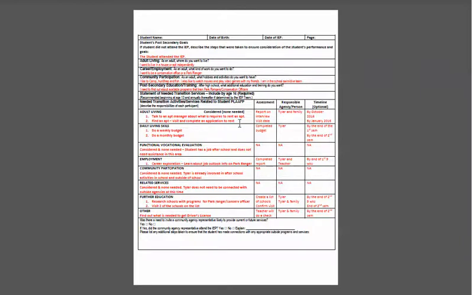Then I put a second activity. Remember, these are coordinated activities. They should be steps, almost like short-term objectives, but you don't have to write them that way. So the next thing he has to do after he talks to an apartment manager is to locate an apartment, visit it, and complete an application to rent it. So what he would do as an assessment would be that he has to have a visit set up. And actually you could put here that a completed application is done. He has to bring you a copy. And it's Tyler and his family, and he has to do this by January 2016.